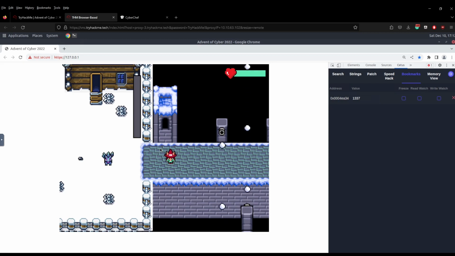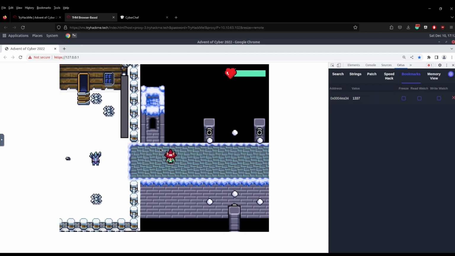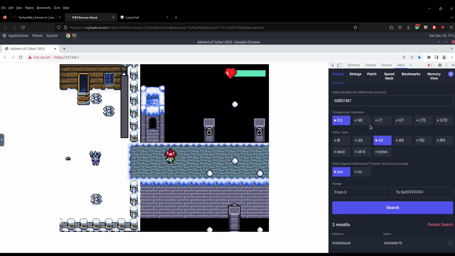We are now on the bridge, and if you've watched the video in the tutorial, they did a very good job of explaining how to do this. We're just going to go back to search, and we're going to do an empty search first of all. We're going to get rid of this number at the top, so we don't want that. Then we're going to do a search, and we've got all these results here.